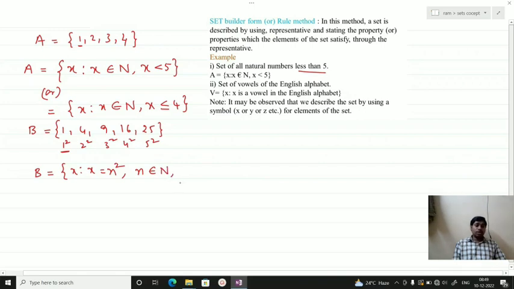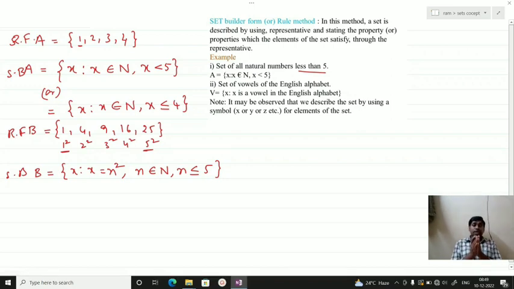I hope you understand. Then up to where? n is less than or equal to 5. So this is nothing but the set builder form, and this is the roster form. In this way we represent the given set either in roster form or set builder form.